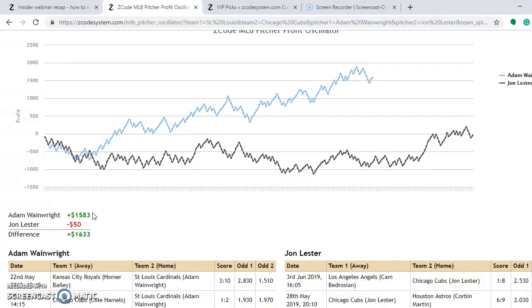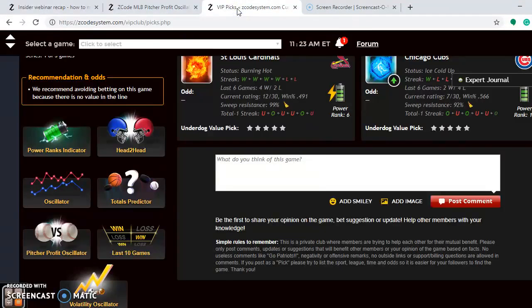The Cubs on Friday, Cole Hamels is at plus 1490. He is the best bet for that game. And on Sunday, Kyle Hendricks is in the positive, while Cabrera is in the negative. In general, the Cubs are the better team as far as the matchups go, except for on Saturday with Wainwright. It's a little bit of a toss-up, but with the Cubs at home, I give them a little bit of an edge in this series. I predict they will win 2-1.